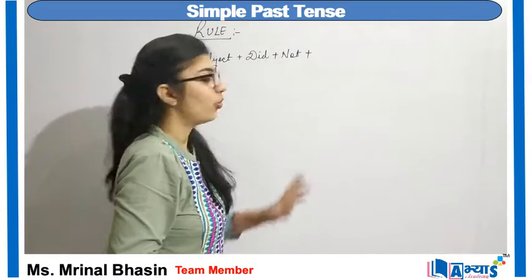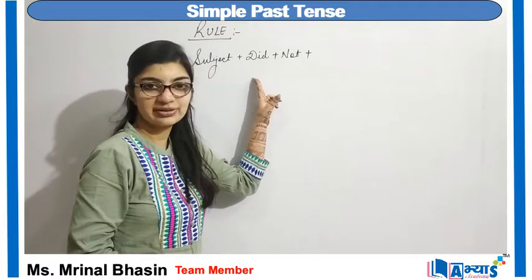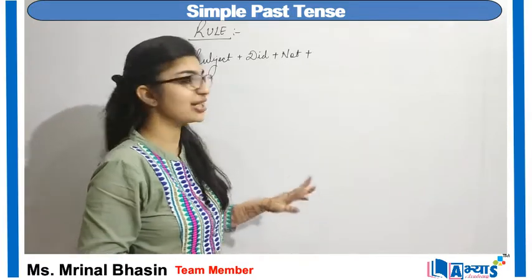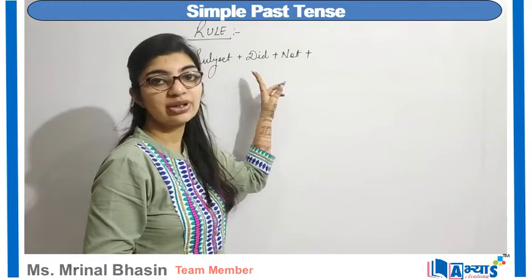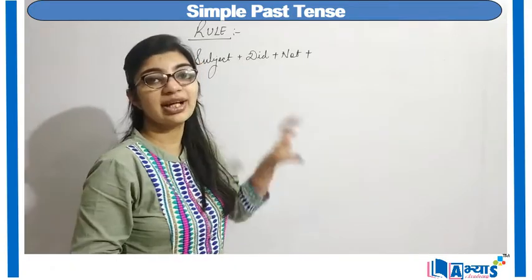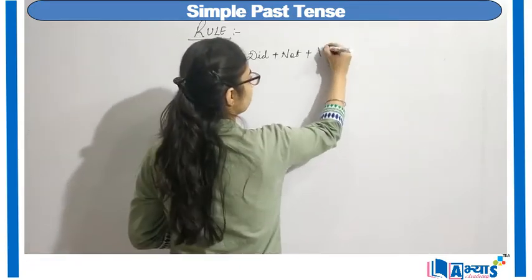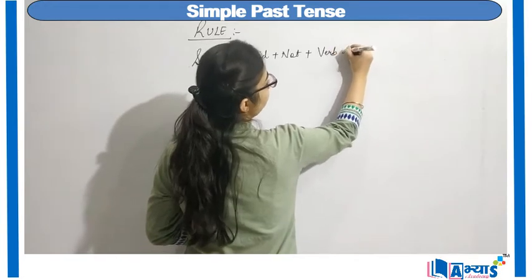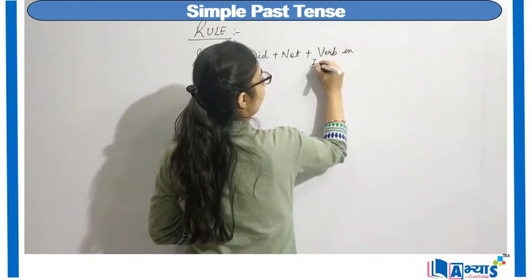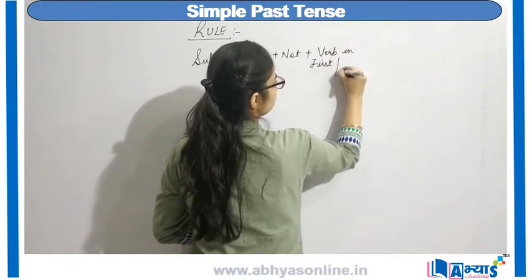Now remember, whenever we make use of did in any type of sentence, that sentence always contains a verb, and that verb is in first form always.